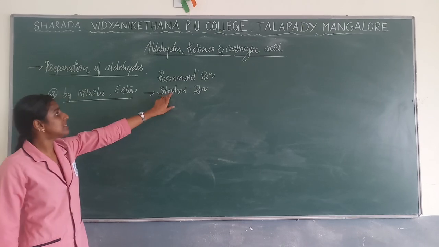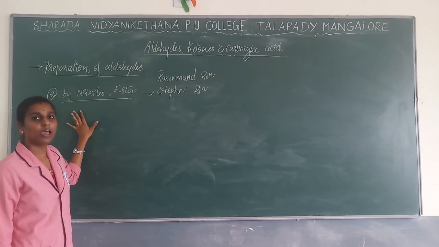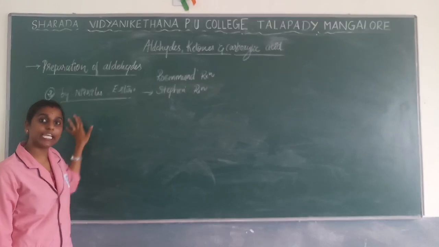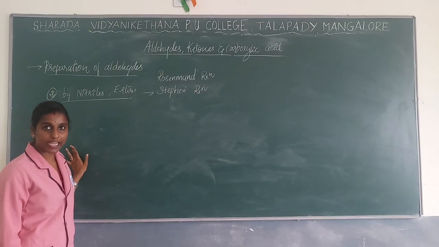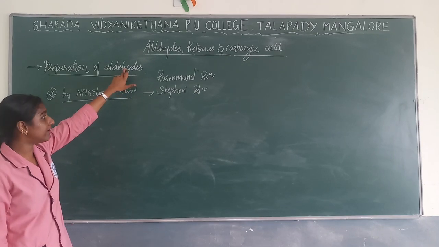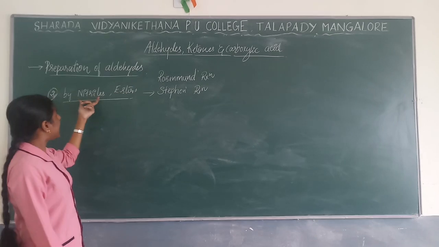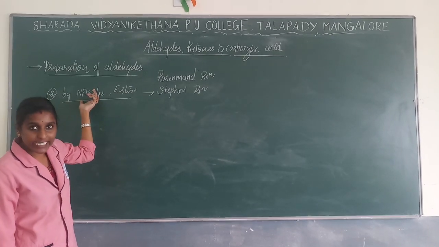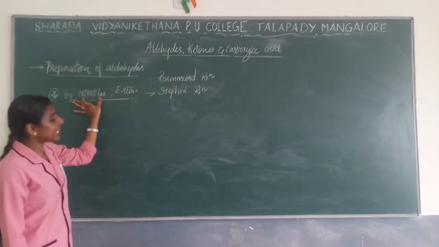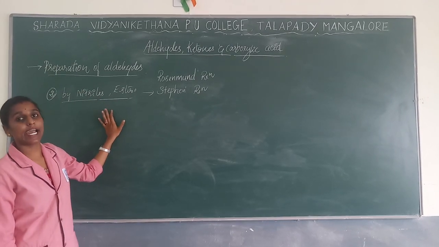Okay, the Stephen reaction is nothing but the production of aldehyde by using nitriles in the presence of stannous chloride as well as hydrochloric acid. Again I will repeat: the Stephen reaction is carried out using nitriles. So when a nitrile reacts with stannous chloride as well as hydrochloric acid.